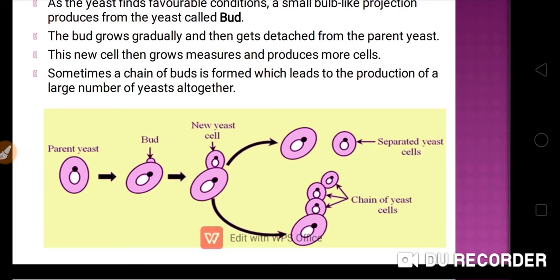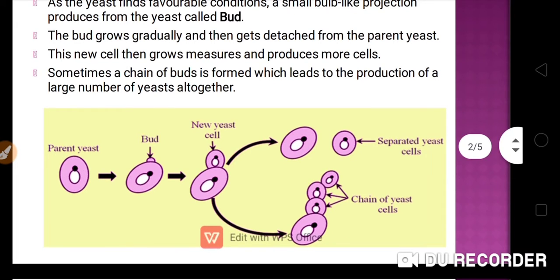In this figure you can see in the first picture there is a parent yeast cell, and in the second picture the bud is growing. After some time this bud will detach, and the cell which has been detached from the parent cell will become a new parent cell.